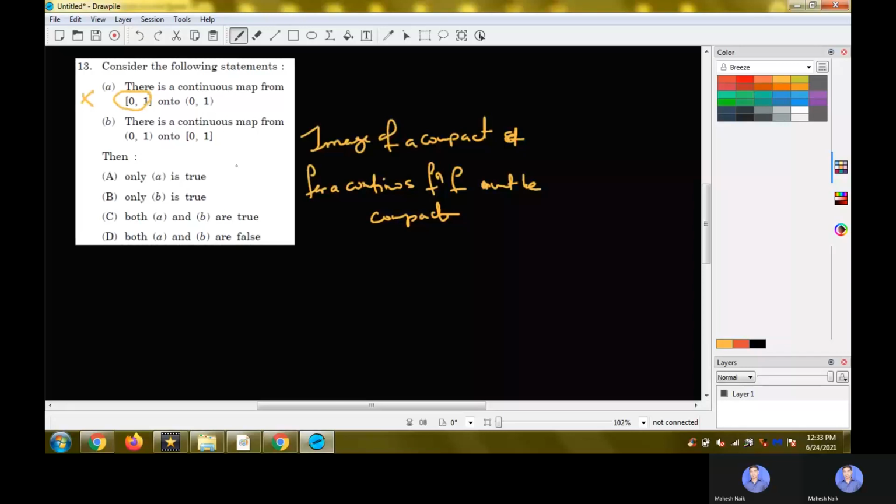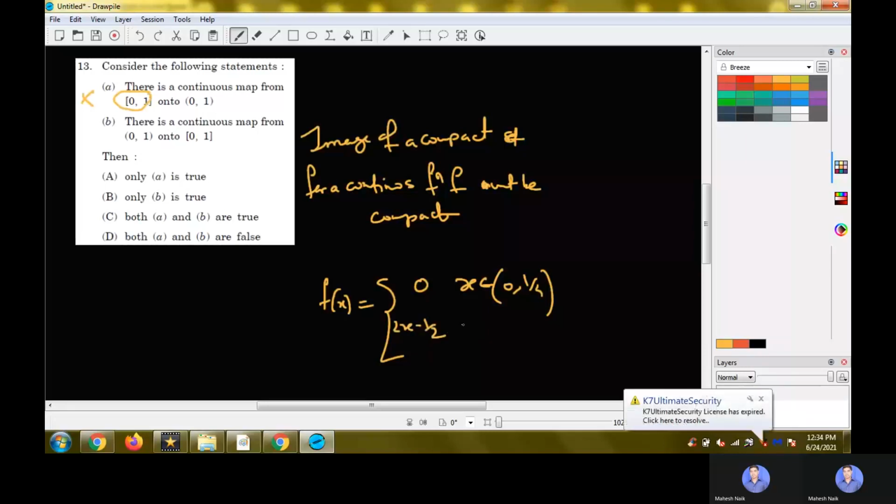So let's try to define a function f(x) defined as 0 if x belongs to (0, 1/4), is equal to 2x minus half if x belongs to closed [1/4, 3/4], and 1 when x belongs to (3/4, 1).